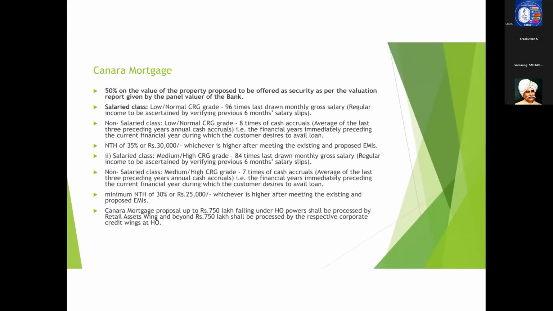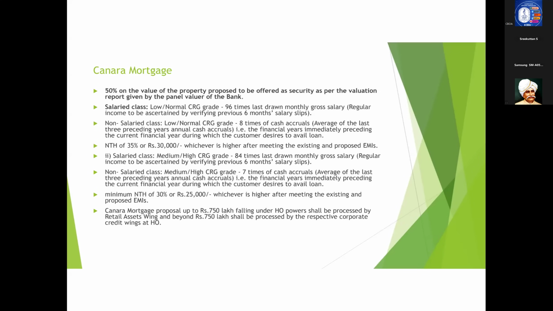Now we will come to another topic, Canara Mortgage. Canara Mortgage is yet another fast-moving product of Canara Bank. Home Loan Plus, Canara Mortgage, housing loan, Canara Vehicle, four-wheeler, two-wheeler: these are always the hot topics with regard to exams, because in every exam at least one or two questions are asked from these topics.